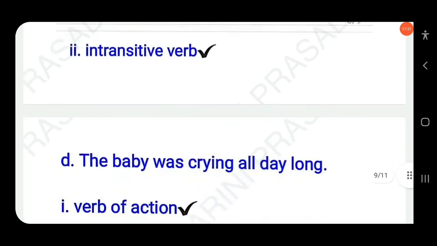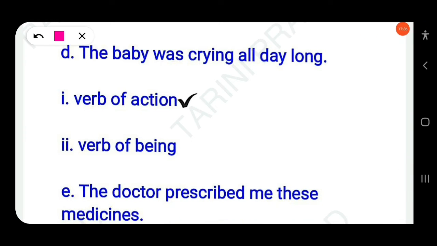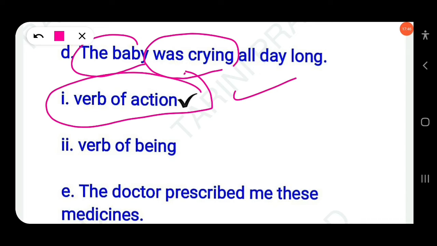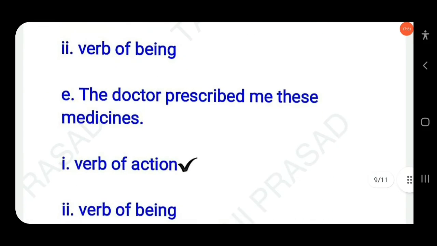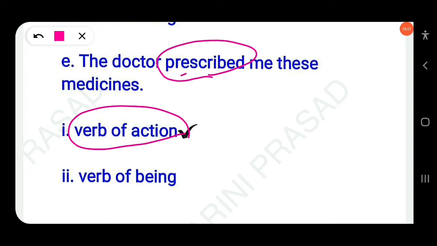Then next question here, the baby was crying all the day. So here was crying, yes, this is verb of action, because here the action is done by the subject. So here was crying will be called as verb of action, not verb of being. Clear? Then next question here, the doctor prescribed me these medicines. So prescribed is verb of action. Here the action is being performed by the subject, the doctor. So this will be called as verb of action, not a verb of being. Clear?